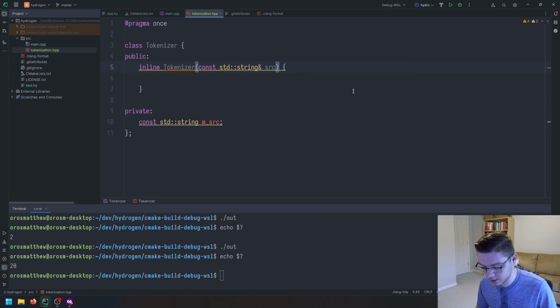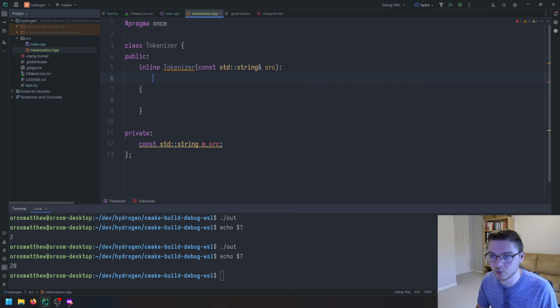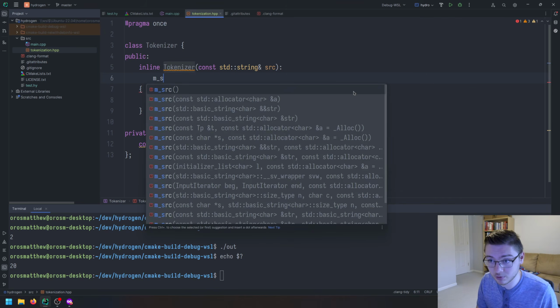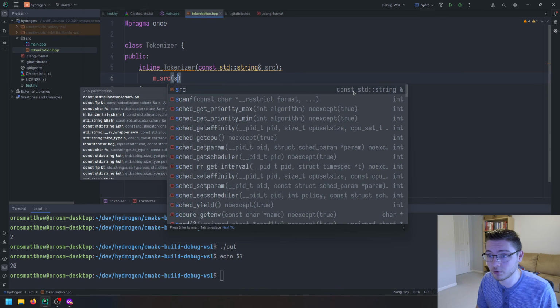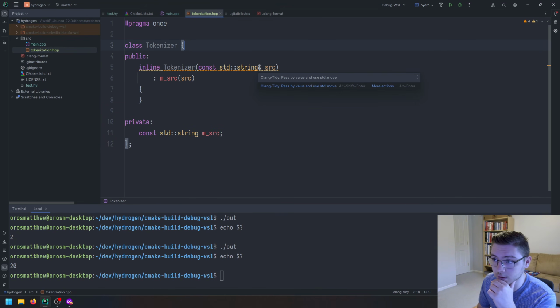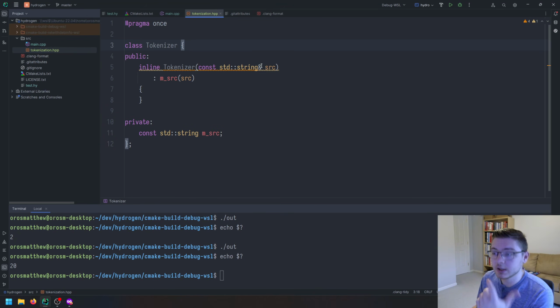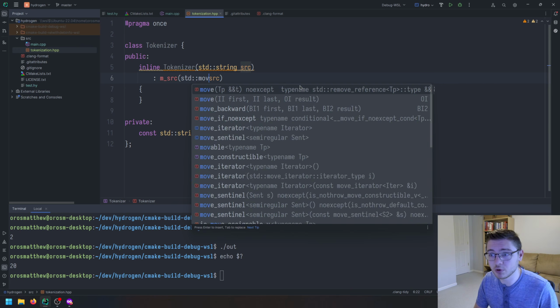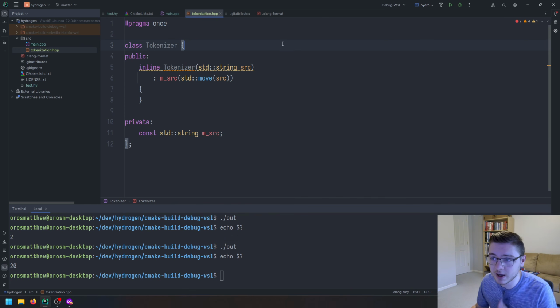Okay, so we will actually construct this with an initializer list. So we'll do m source, and then we will put source in here, like that. Cool. We could do something like this. We could take string in here and then do a move if we want to not have copies. I think that's a better way of doing that. Not that I really care about performance that much right now. Okay, so we're going to move our source code in here, and then we will have a